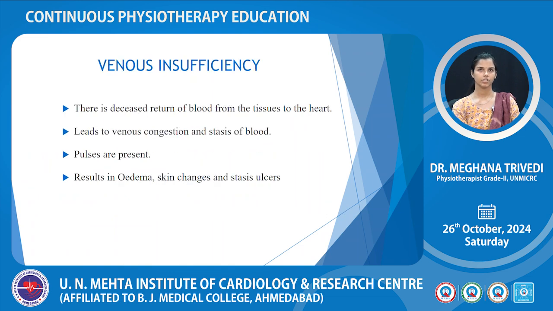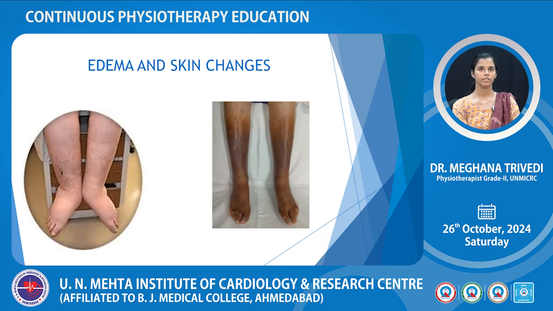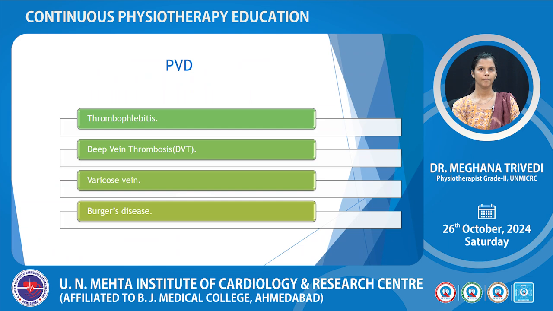What is venous insufficiency? There is a disease of return of blood from tissue to heart, which leads to venous congestion and stasis of blood. Pulses are present and that will result in edema, skin changes and stasis ulcers. This picture is showing edema and skin changes. Peripheral venous disease has mainly 4 types: thrombophlebitis, deep vein thrombosis, varicose vein and Buerger's disease.